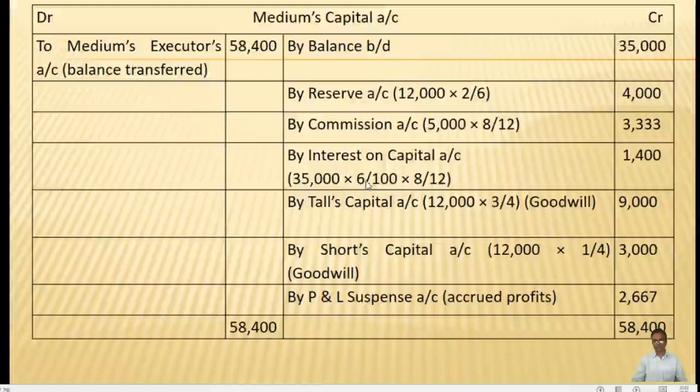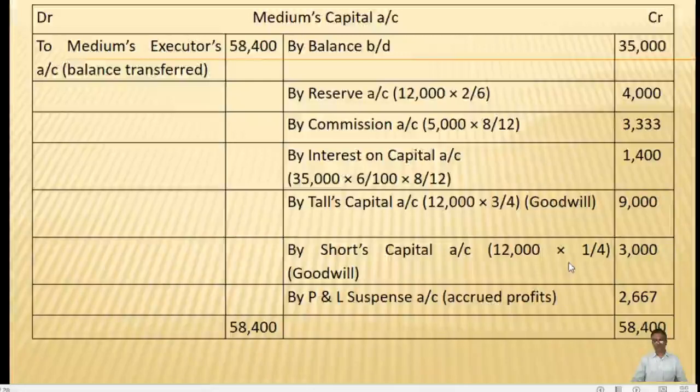So 35,000 into the rate of interest is 6,500. But he was alive for only 8 months. This 6% is for the entire year, so we need to calculate only for the 8 months, that is up to the date of death. So 6,500 into 8 by 12 is 1,400.